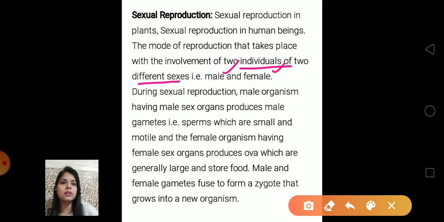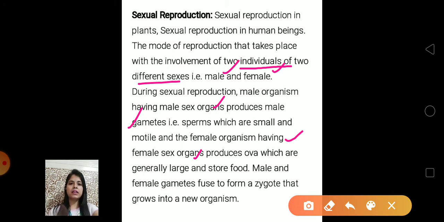During sexual reproduction, the male organism having a male sex organ produces male gametes like sperm, okay, which are small and motile. Motile means it can move from one place to another place. And the female organism having a female sex organ produces ova, which are generally large and store food. It's non-motile. Male and female gametes fuse to form a zygote.